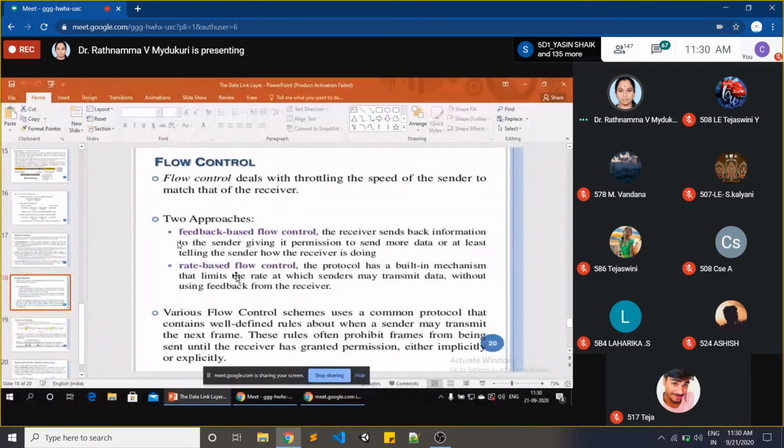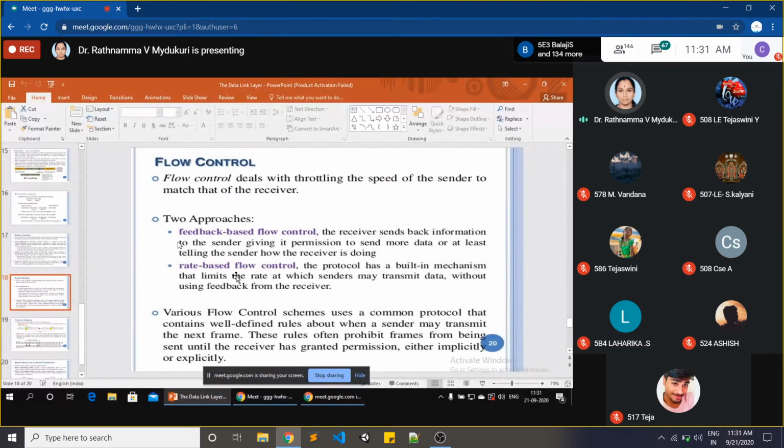If flow is a problem for us, we have to check both the sender side as well as the receiver side. Suppose the problem is at the sender side, we have to control the sender to slow down the process. Suppose the sender is sending correctly but the receiver is not receiving, the problem is at the receiver side, so the receiver's processor has to be changed.